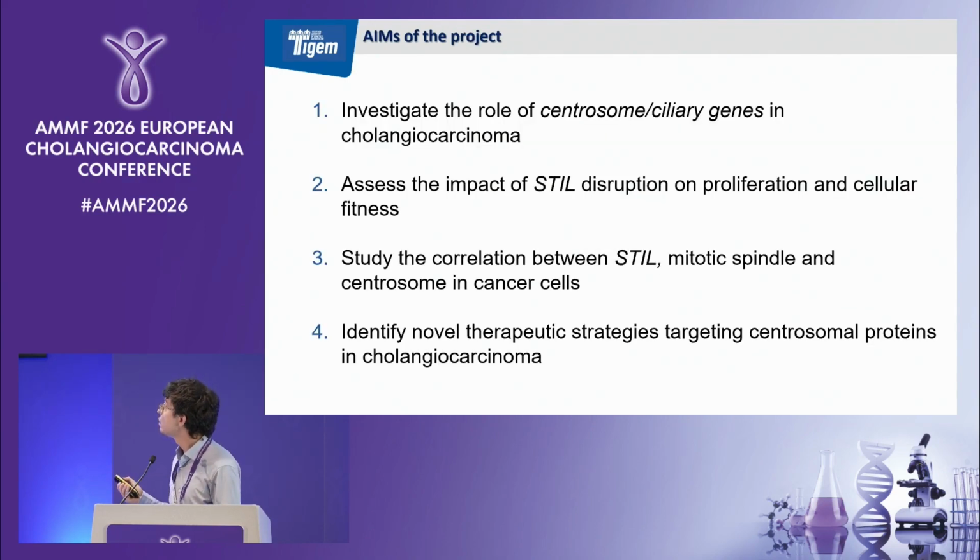So these are the aims of the project. We want to investigate the role of centrosome ciliary genes in cholangiocarcinoma. We want to assess the impact of STIL disruption on proliferation and cellular fitness. We want to identify whether there is a correlation between STIL, the mitotic spindle, and the centrosome in cancer cells. And finally, we want to identify a novel therapeutic strategy targeting centrosomal proteins in cholangiocarcinoma.